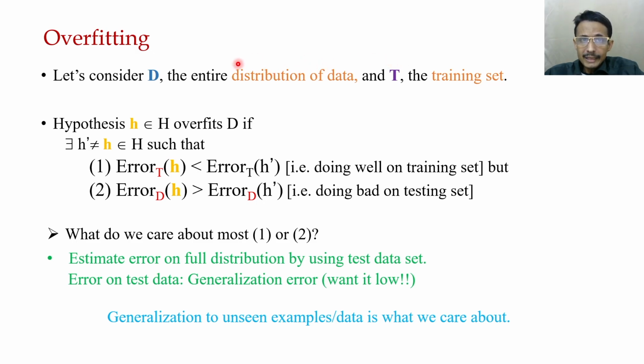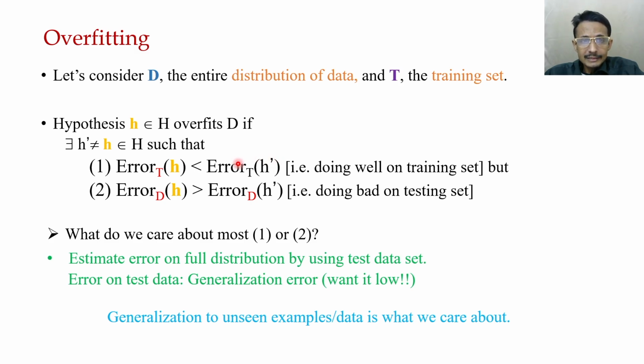What is required is that we have good generalization ability on this distribution D. Now let's consider H as our hypothesis function and H bar as another hypothesis function, not equal to H. Now this hypothesis H overfits on D if the error on training data is less than that of this H bar hypothesis function.